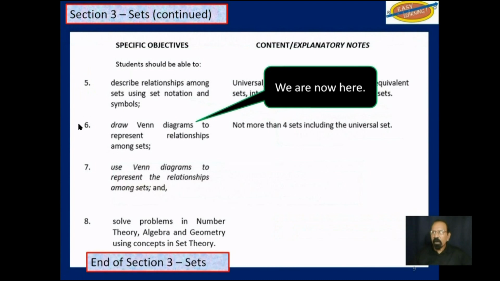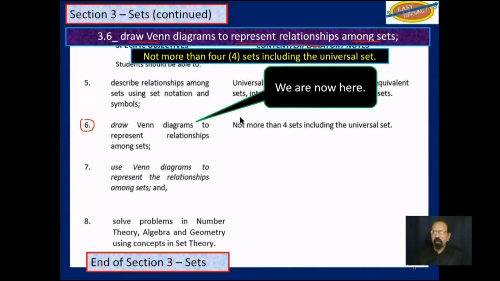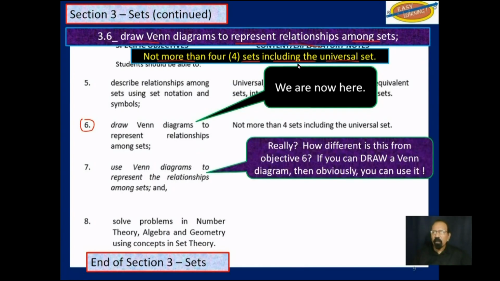So we are now here at objective 6, which says draw Venn diagrams to represent relationships among sets. And CSEC says that not more than 4 sets, including the universal set, should be used. But then you look at objective 7, which says use Venn diagrams to represent relationships among sets.